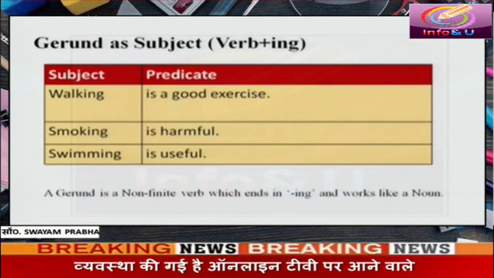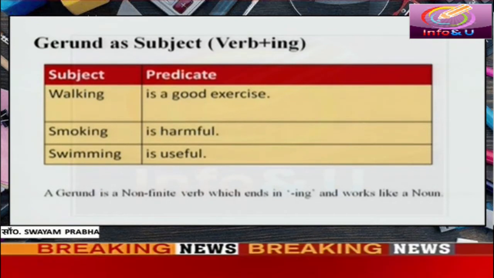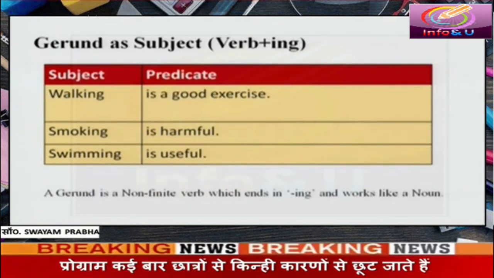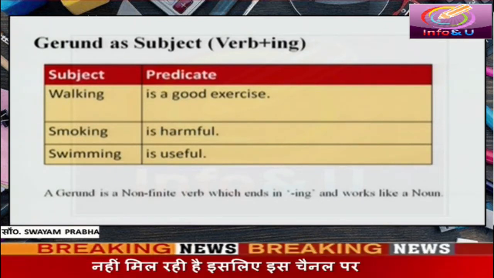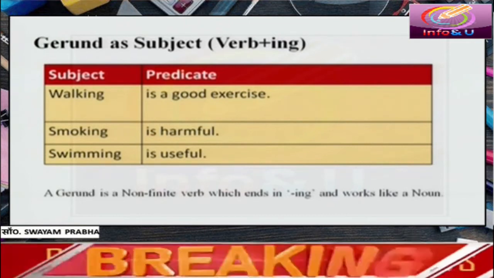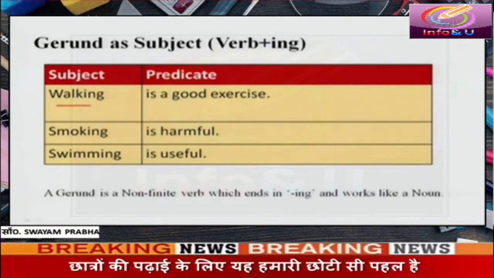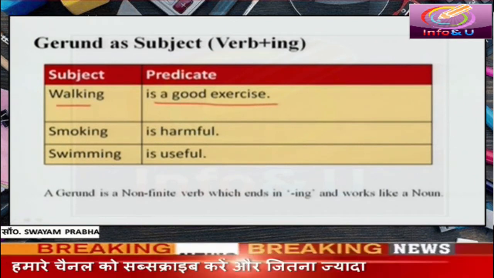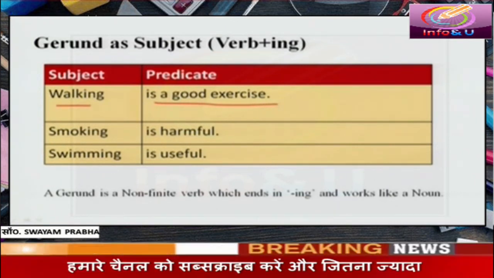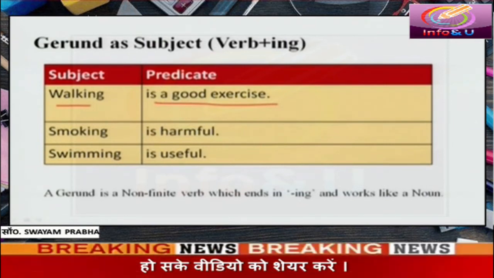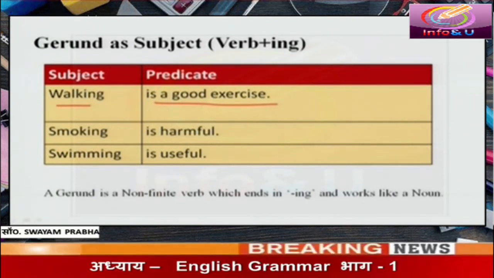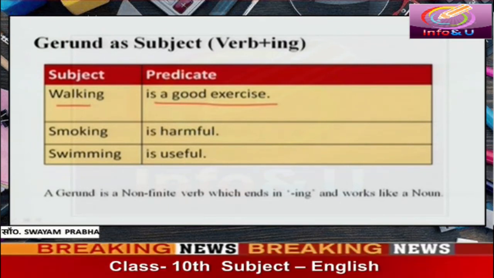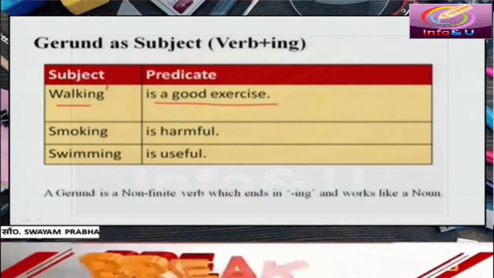Dear children, you must be familiar with noun or pronoun as the subject of a sentence. But sometimes verbs may also act as subject. Look at these examples. Walking is a good exercise. Here walking is placed in the column of subject. What is walking? Walking is a doing verb. It is an action verb, but here it is placed in the column of subject.